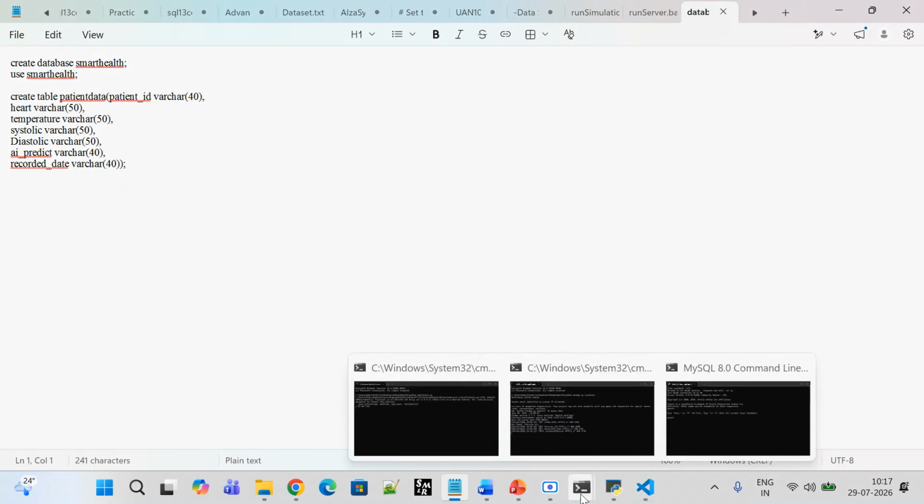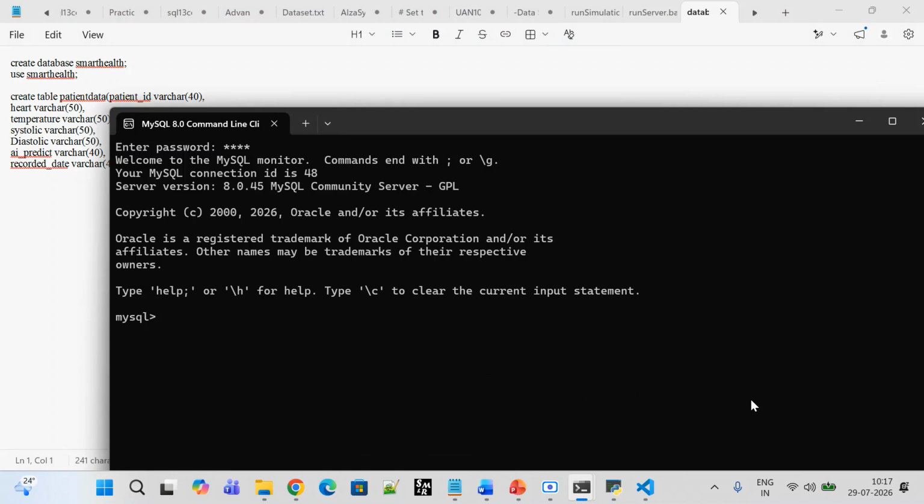So let me just open here, and where is my SQL command line prompt here. Let me give this: use smart health, right? Use. Okay, so now I have to see all the patients, how many patients I have selected. Just now I showed the fourth patient ID. So how many records we have seen, how many patients' details we have seen, we can see here.